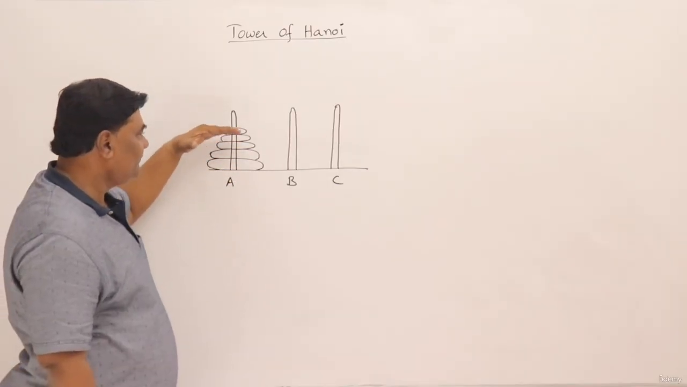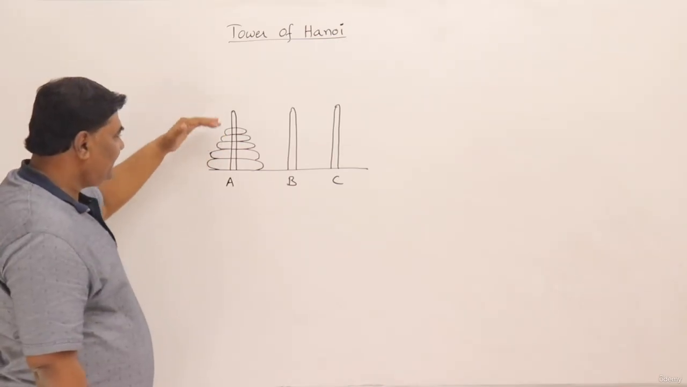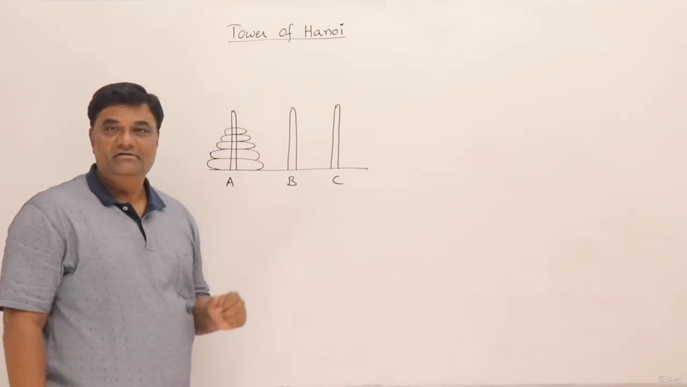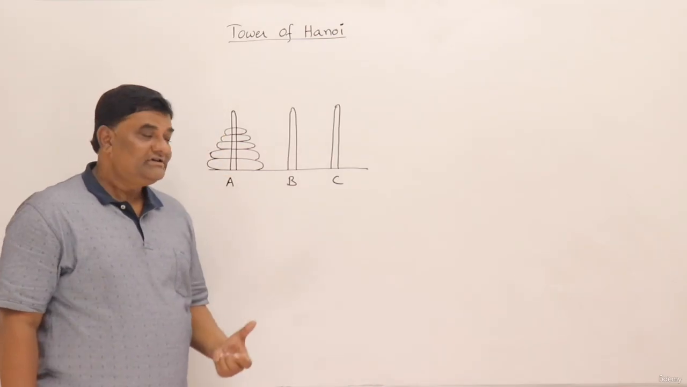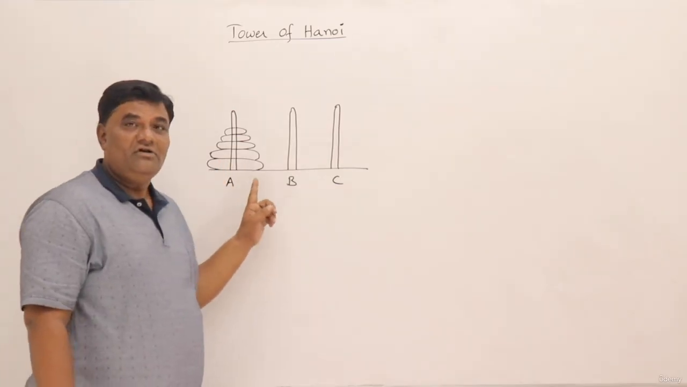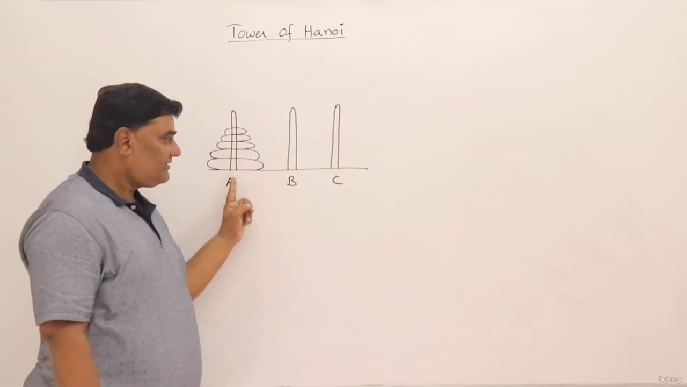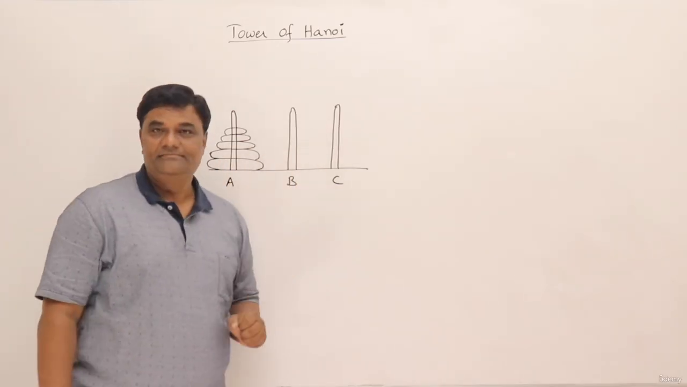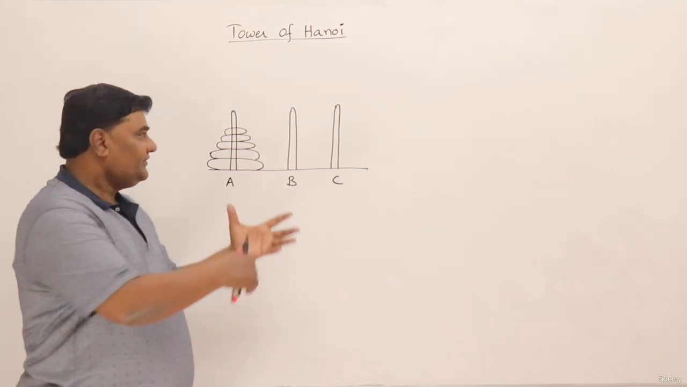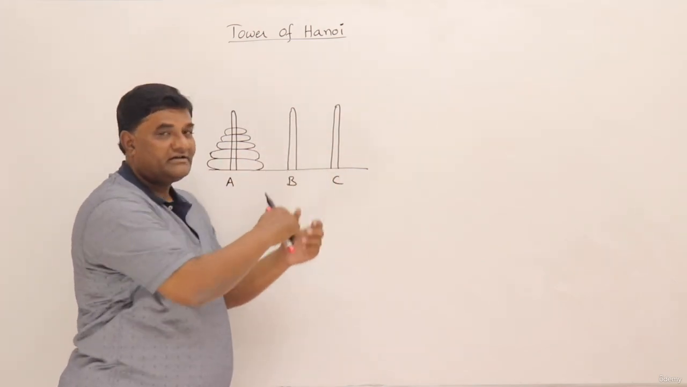1, 2, 3, 4, 5. So these discs are kept on this tower A. Now the problem is, we have to transfer all these discs from tower A to tower C. So we can just take out all these and keep them there.